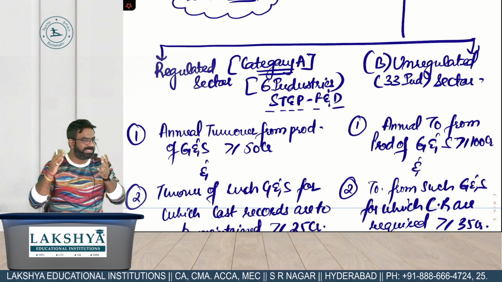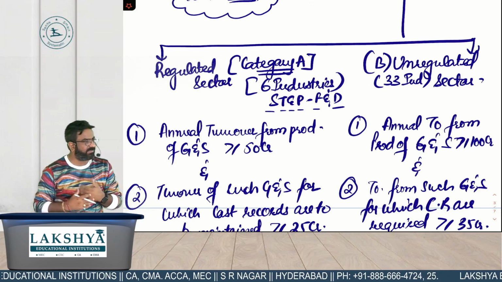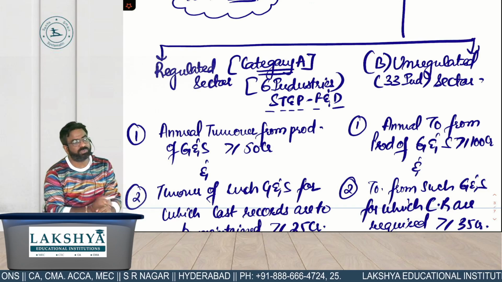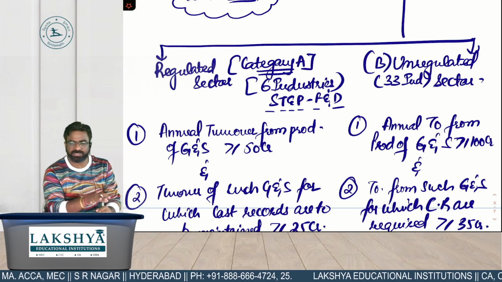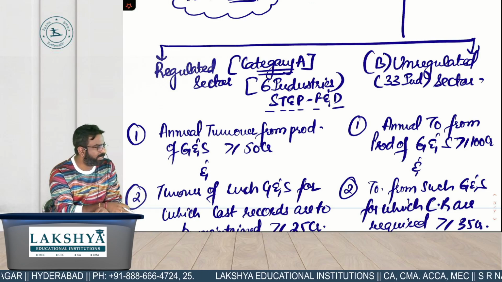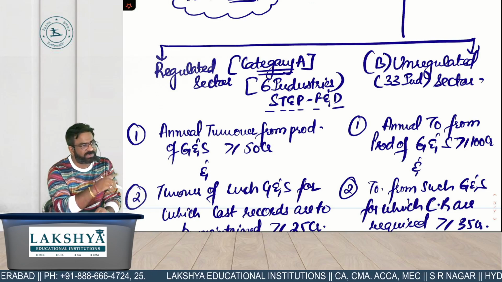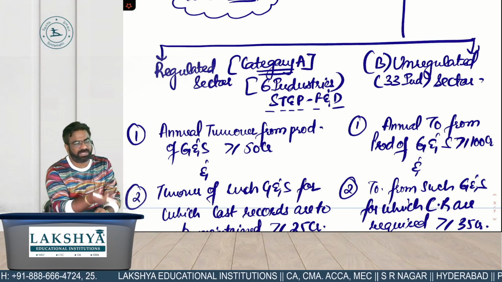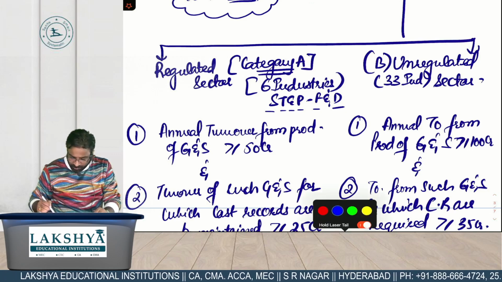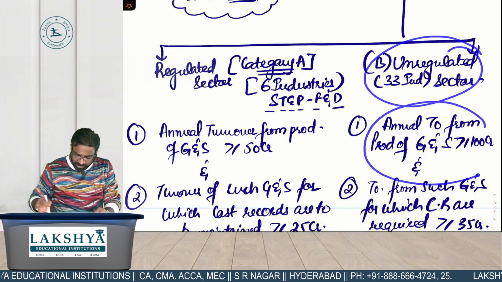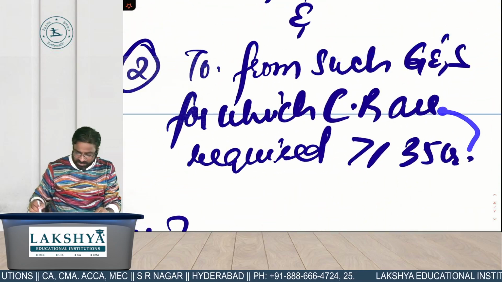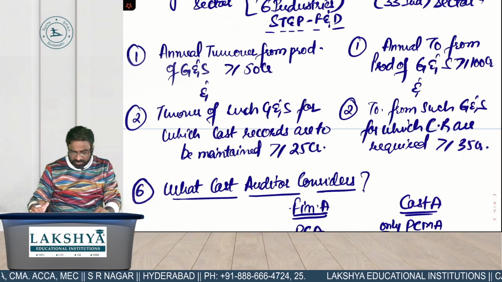If you are in the list A category, if you belong to those 6 industries, if your turnover in the financial year is greater than equals to 50 crores and the turnover from those goods and services for which cost records are required should also be greater than equals to 25. तो आपके ऊपर cost audit क्या हो जाएगा? Mandatory. But do we have to satisfy one of the condition or both of them? Or sometimes if the another one condition is not satisfied, audit will not take place. And same way, if you are belonging to the list B category, so your annual turnover should be greater than equals to 100 crores and overall turnover from goods and services for which cost records are required shall be greater than equals to 35 crores.